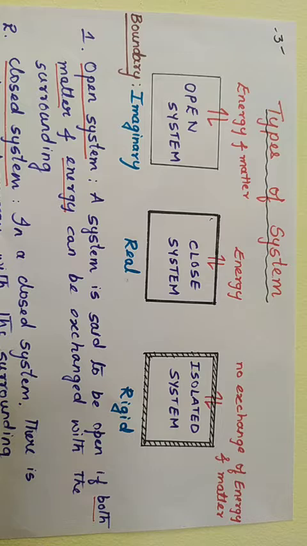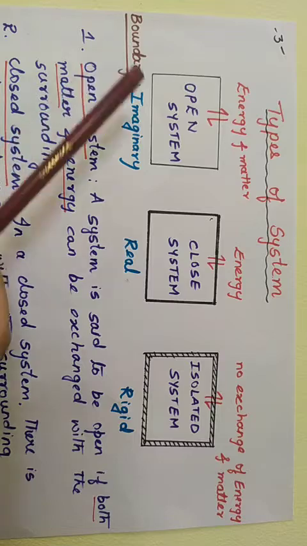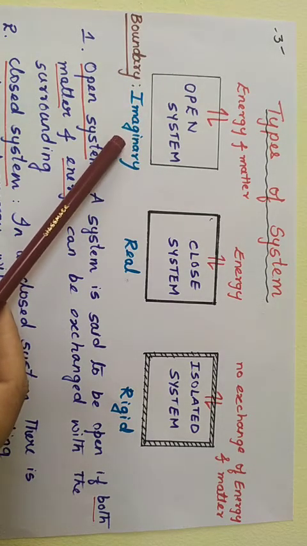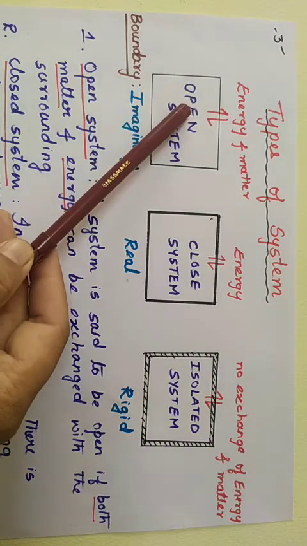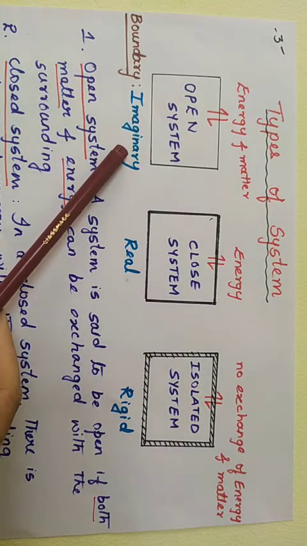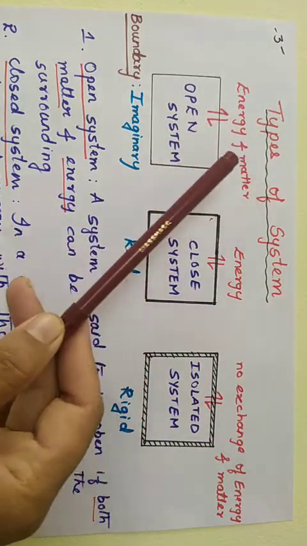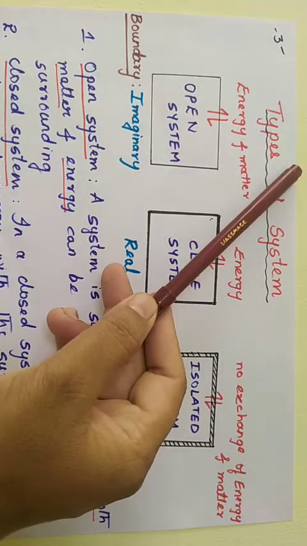Well, as we know, system and surrounding are separated by the boundary. Now based on the nature of the boundary, if the boundary between the system and the surrounding is imaginary, then we call that system an open system. So remember, if the boundary is imaginary, there is exchange of both energy and matter between the system and surrounding.